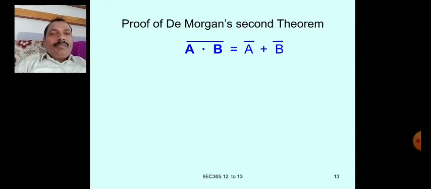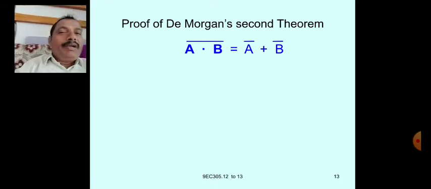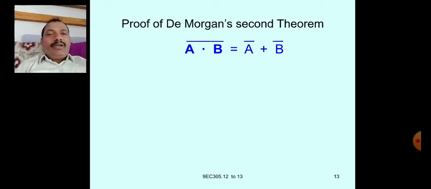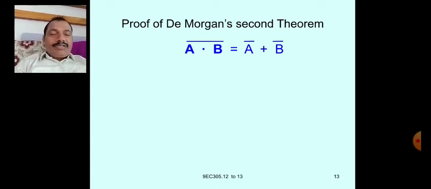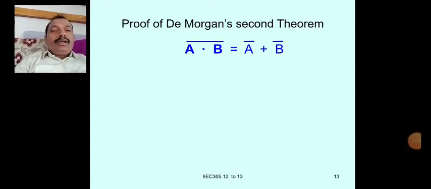Proof of De Morgan's second theorem. A dot B whole bar: the dot operation has become an OR operation on the right hand side. The left hand side dot operation has become the right hand side OR operation. So the whole complement has become individual complements. So this you have to carefully remember.